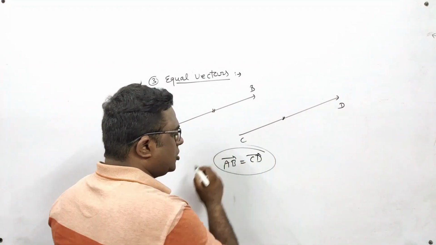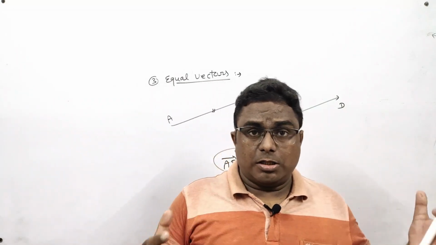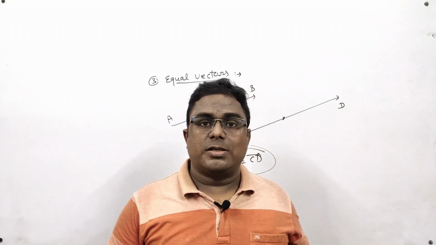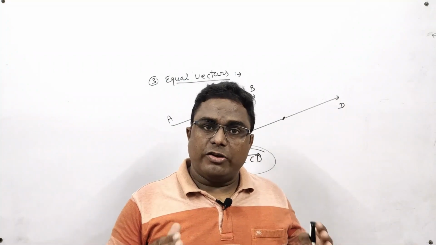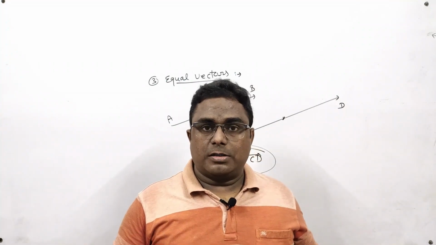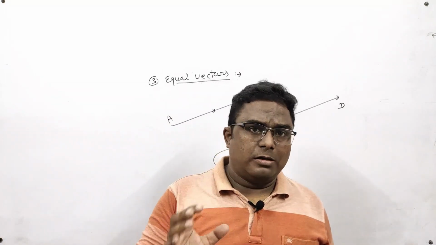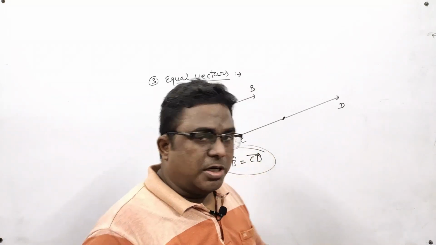So what is the definition of equal vectors? If two vectors have equal magnitudes and the same direction, then we call them equal vectors. And it is very important to note that the placement of vectors has no importance.